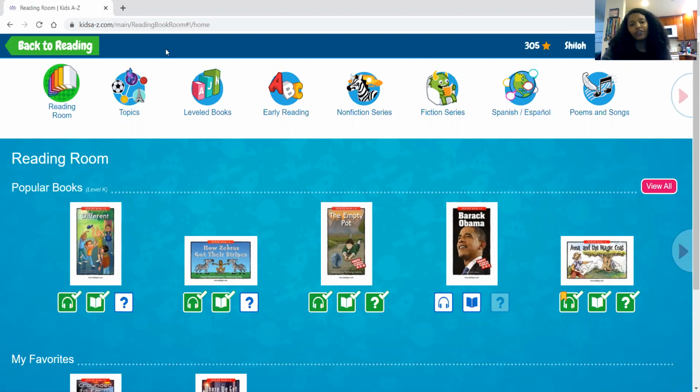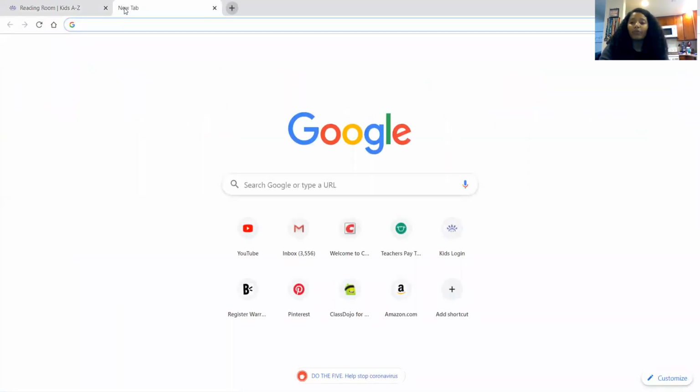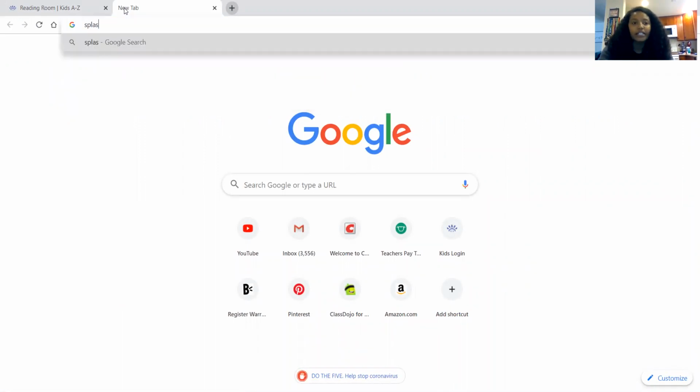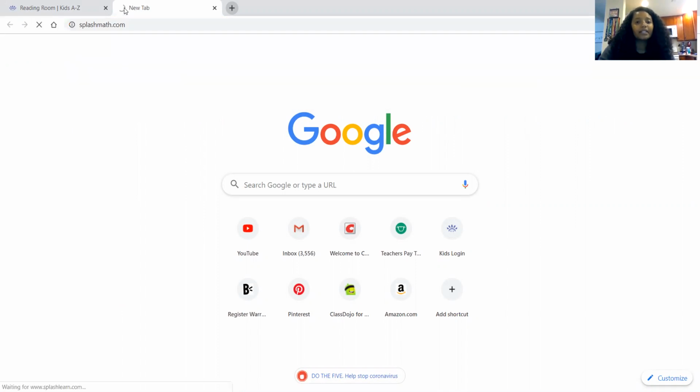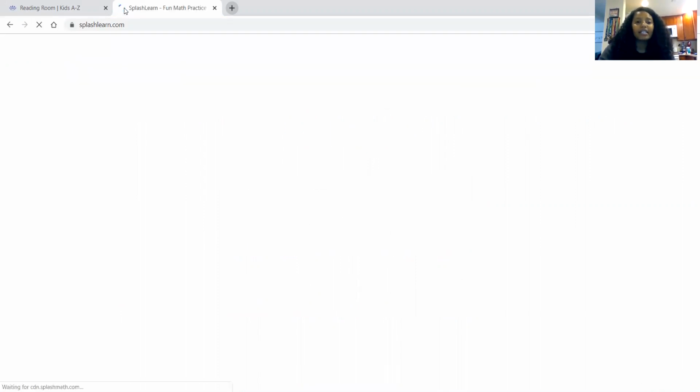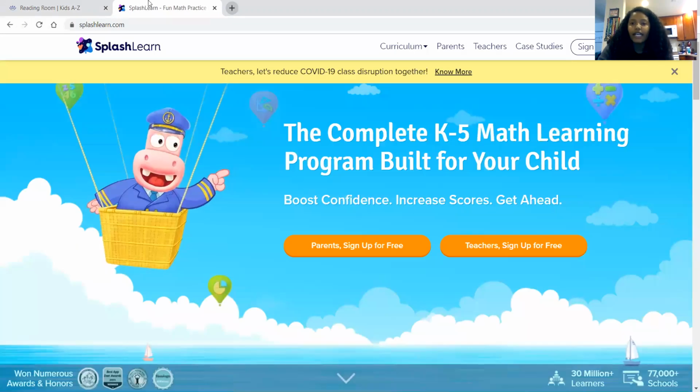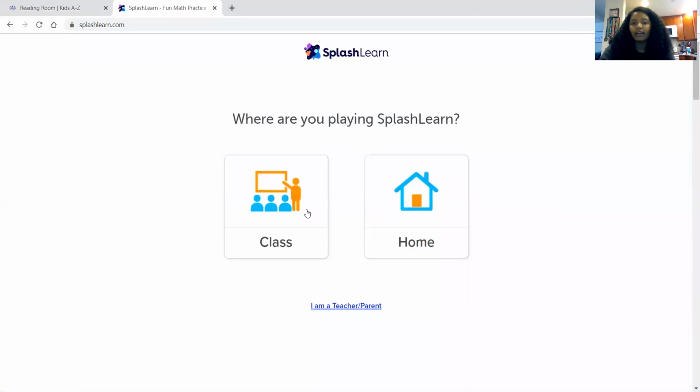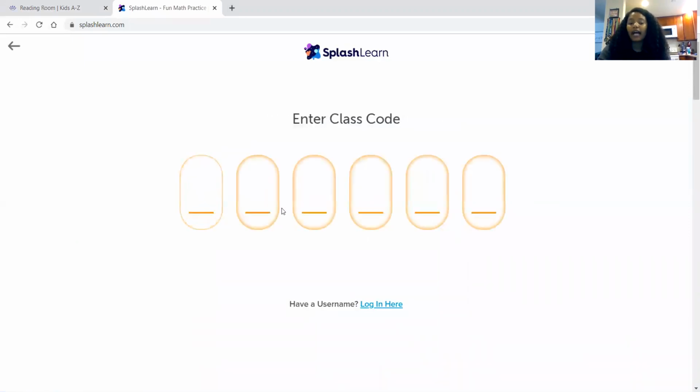The next thing I want to show you is how to get to Splash Math. So we use Splash Math in the classroom, and this is really awesome because it is differentiated. So you just type in splashmath.com. And then you'll see Splash Math come up and it will ask for a login or a sign-in right here. So you just pick class and then our class code. So if you want to write this down, you can go ahead. They will ask you anytime before you enter what the class code is.